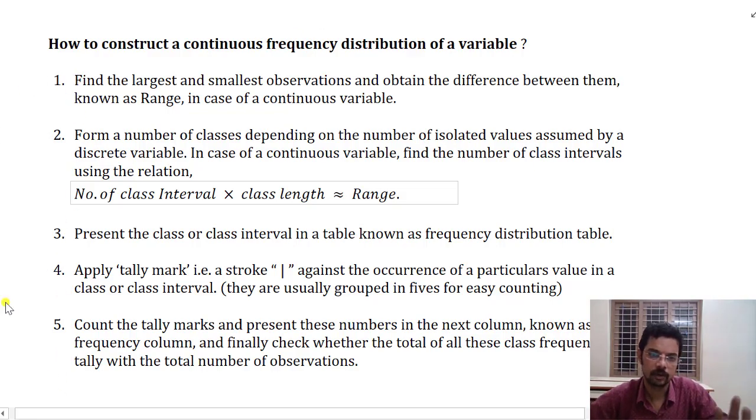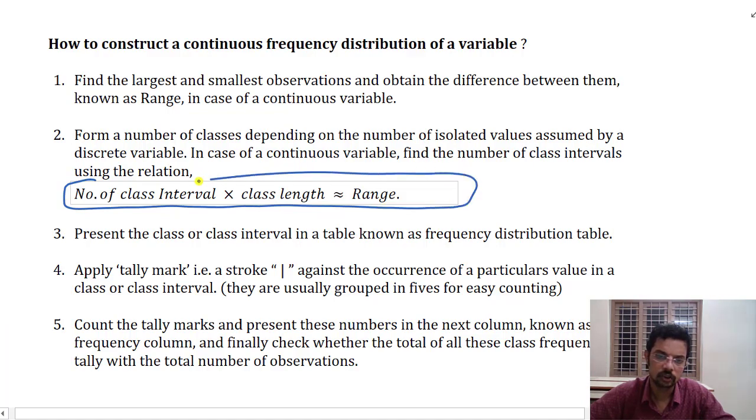So first, find the smallest and the largest observation, then find the number of class intervals. Okay, you note down how to find this. If the data has to be divided into many different classes, how many class intervals are there? That can be found out using this formula: number of class intervals into class length.